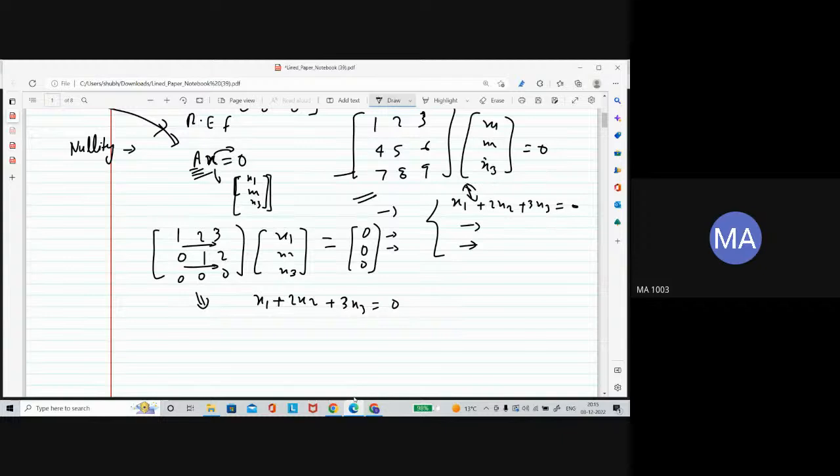In the second row, multiplying with this column matrix, x2 plus 2x3 is equal to 0.